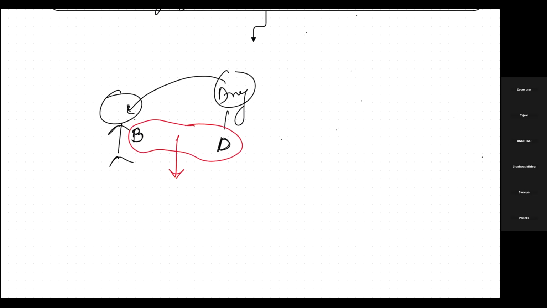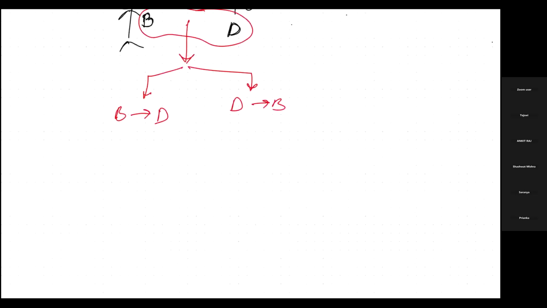Now, if two people are interacting, what are the chances? There are two chances, right? Either we will study what B is doing to D or what D is doing to B. These two things are the parts of pharmacology that we know as pharmacodynamics and pharmacokinetics.